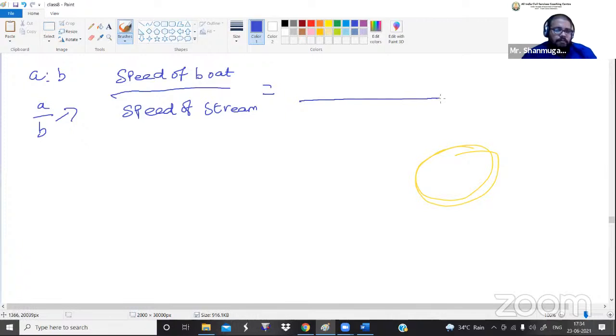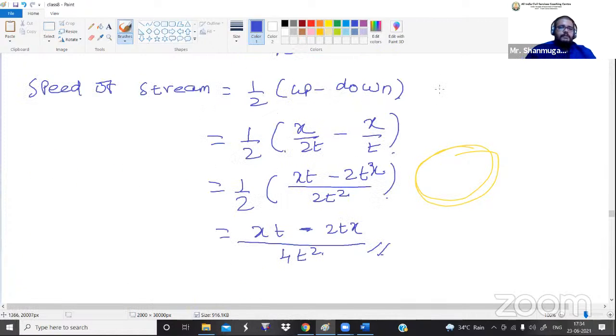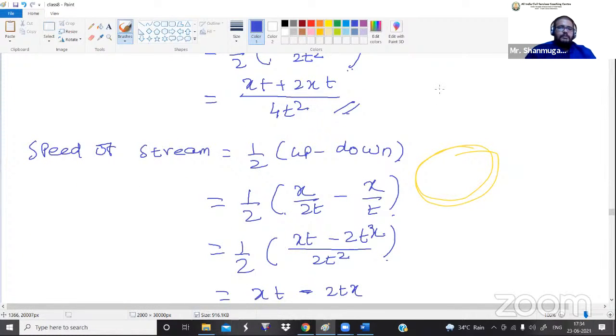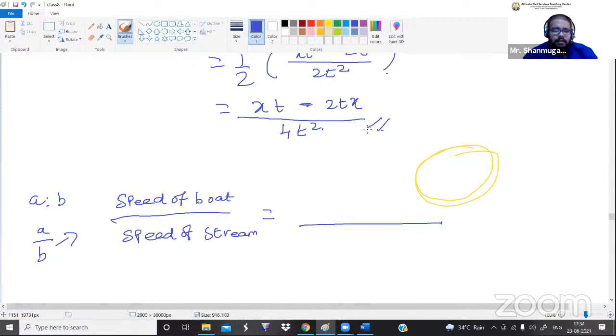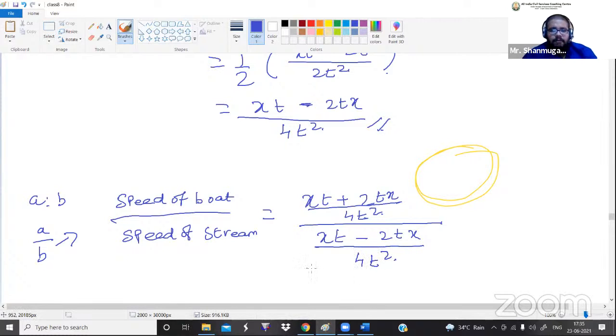What is the value of speed of a boat? xt plus 2xt divided by 4t square, and speed of the stream is xt minus 2tx divided by 4t square.